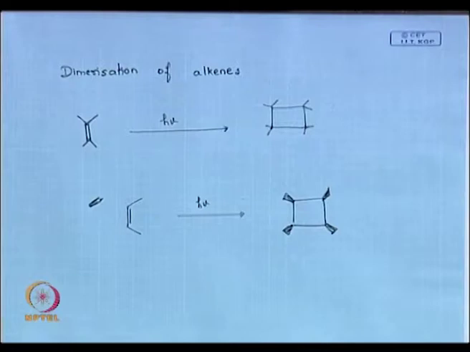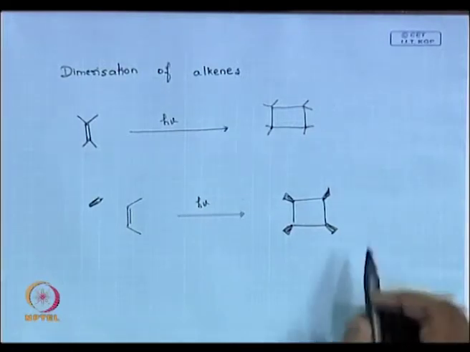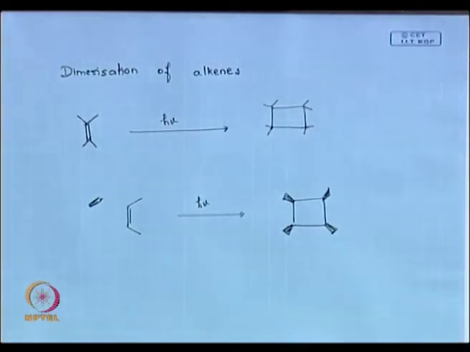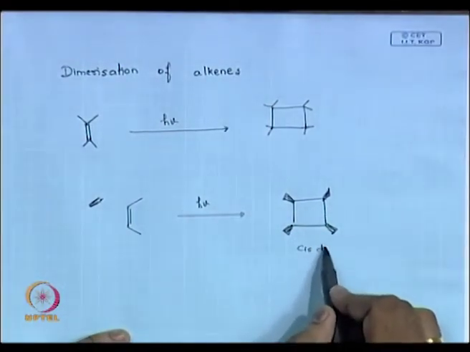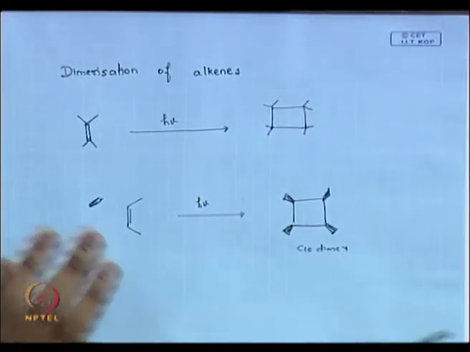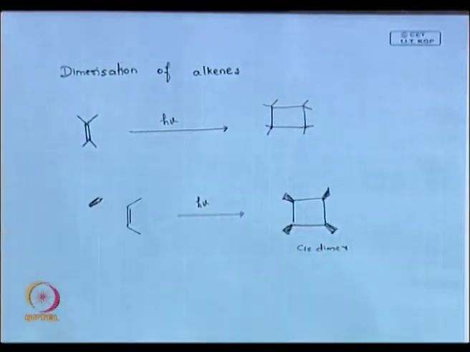You can get one of the products like this. Still the reaction is stereospecific. Can you think about any other product? We call this a cis dimer, fine. See, your two cis alkenes, both the alkenes are in opposite directions, they come together and form a product stereospecifically.